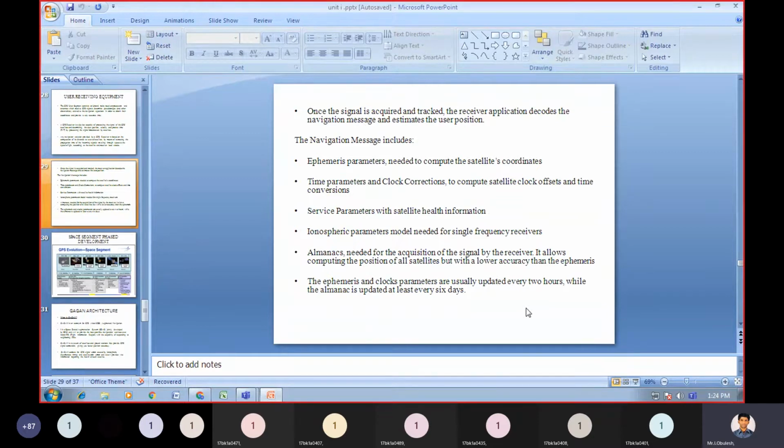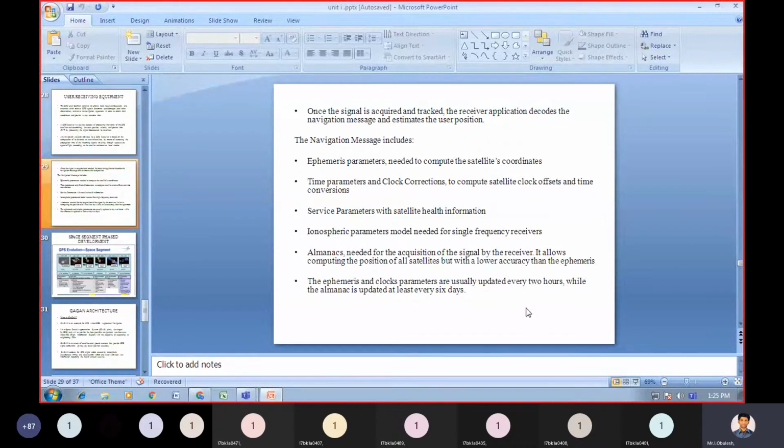So once you acquire the information from the satellite, you need to track the position of the object or target, and the receiver application decodes the navigation message we are receiving from the satellite and estimates the user position, or receiver position, where it is. And here we discussed how the receiver application decodes the navigation message.